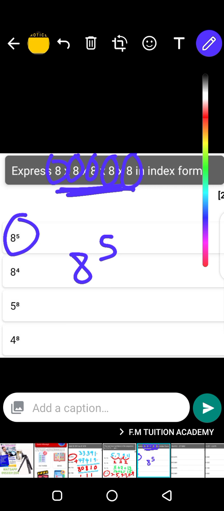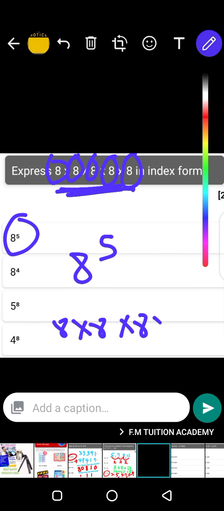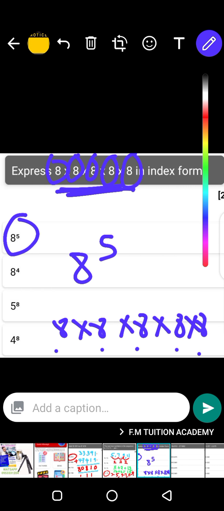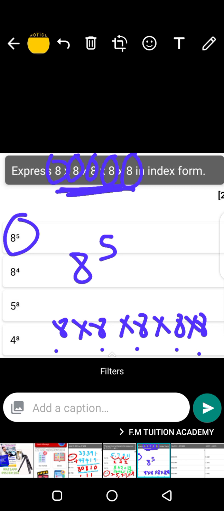So 8 times 8 times 8 times 8 times 8. How many 8s do we have? There are 1, 2, 3, 4, 5. There are 5, as you can see them on top there. So it's 8 to the power 5. Okay, let's go to the next question, guys.